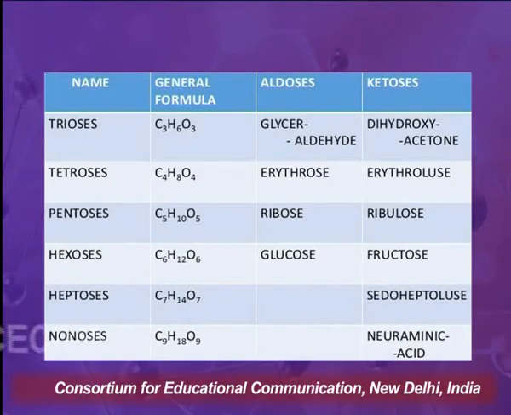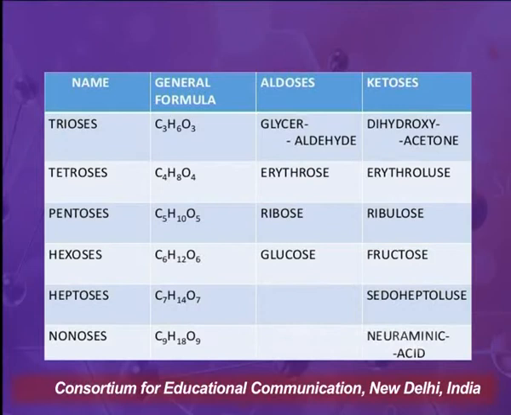And now, if it has an aldehydic group, we name it aldotriose, and it has 3 carbons in it. So, what does this aldotriose indicate? It indicates that this molecule has 3 carbons in it, it is a monosaccharide and it has an aldehydic group. The simplest example of aldotriose is glyceraldehyde. And if the functional group is ketonic, it is known as ketotriose, and the simplest example of ketotriose is dihydroxyacetone. This I had discussed with you in great detail in my last lecture.